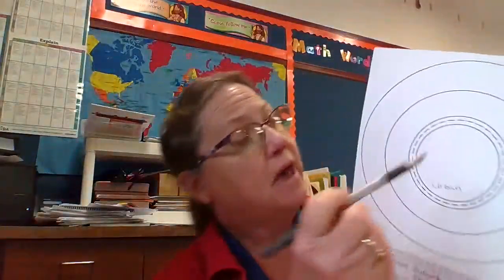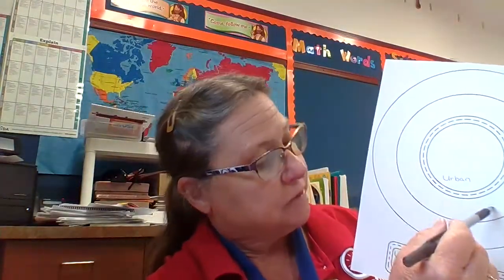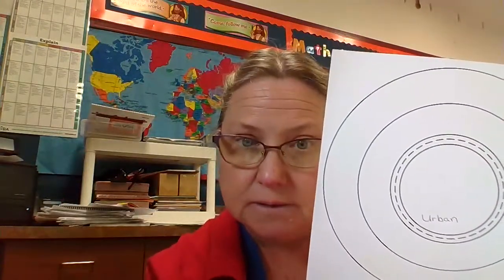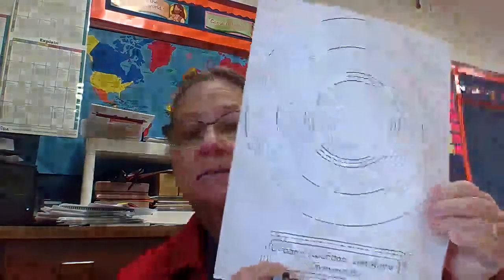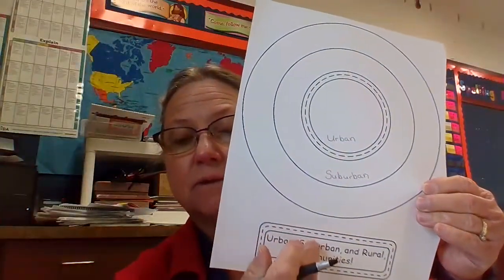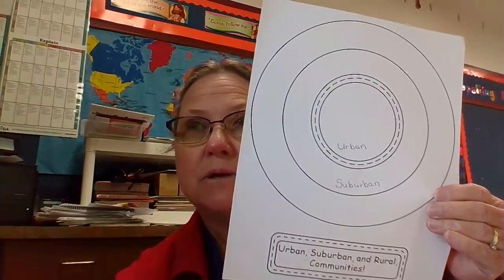Okay, the next ring that we're going to do would be this next big circle around the urban, and this is where we would call it suburban. Okay, suburban, and that is the one that starts with the S. So we can write suburban in that ring, okay? Just like I did here, suburban is down here at the bottom with the S right there. So you can write that one in that ring.